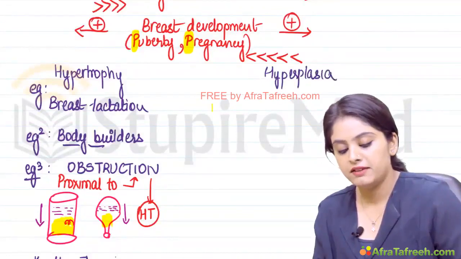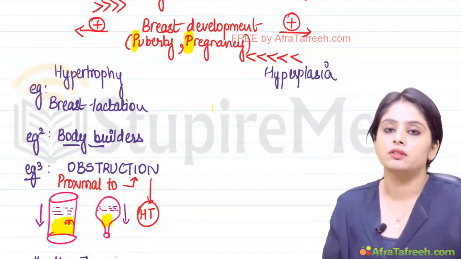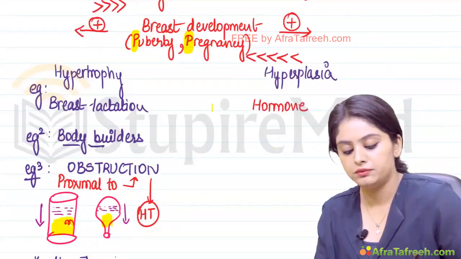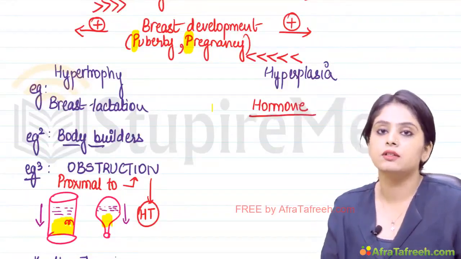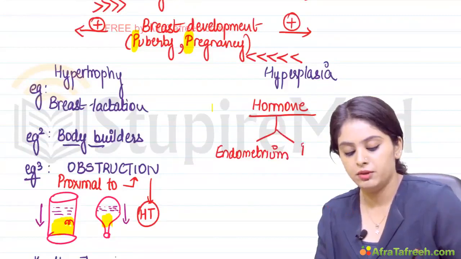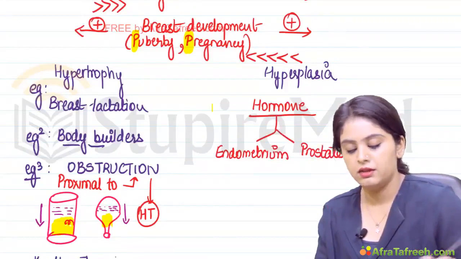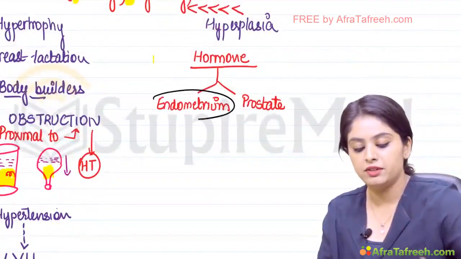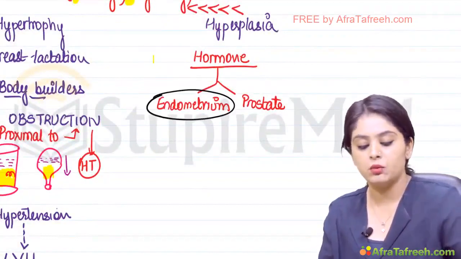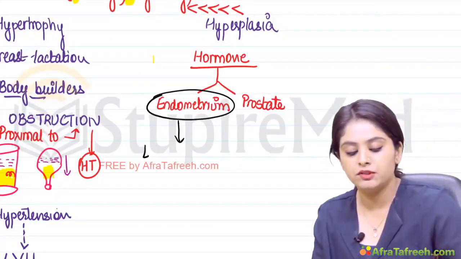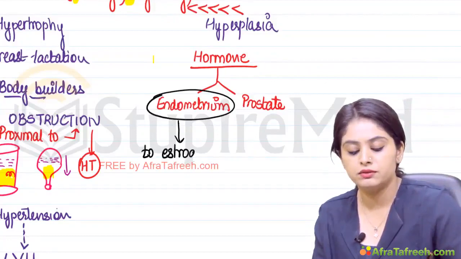Now hyperplasia, one very important concept is hormone. We are going to deal with the response of hormone in two particular organs. One, that is the endometrium, and the other is going to be prostate. Endometrium and prostate. Now let's first deal with endometrium. In endometrium, what is the hormone that is responsible for the growth of the endometrium? It is responsive to estrogen.